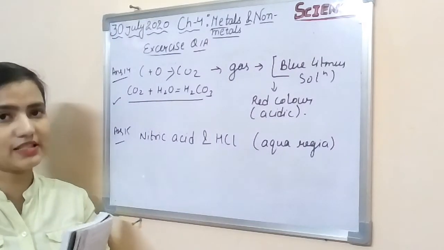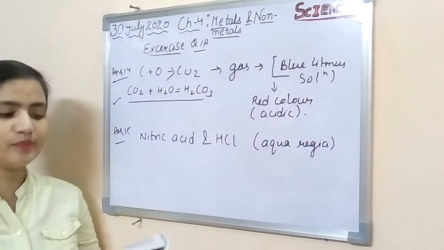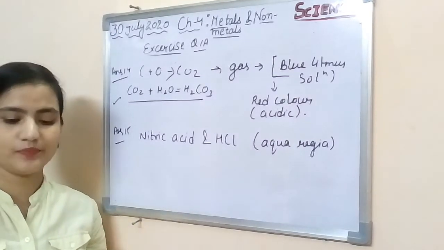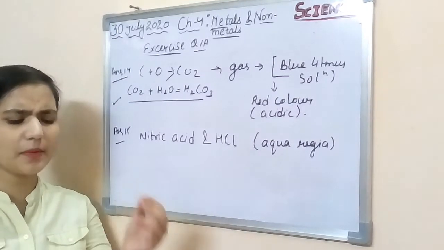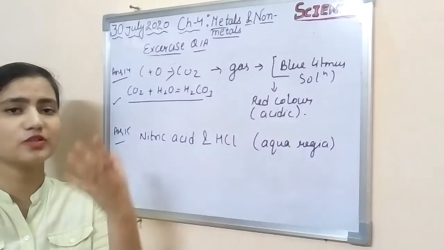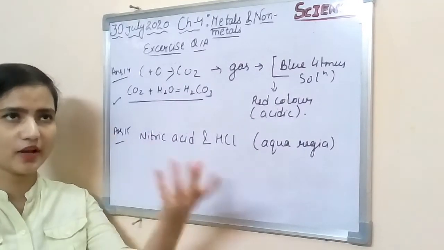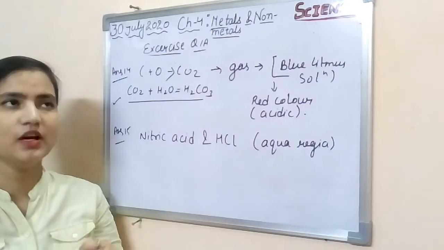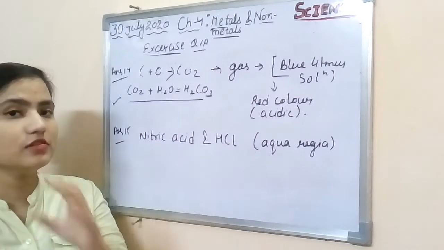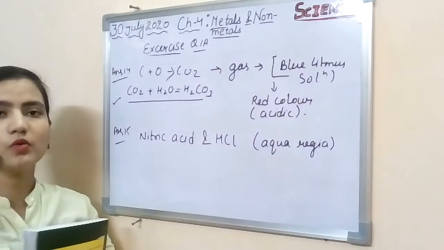Now come to the last question, that is your question 15. When the gold ornaments are sent to a jeweler for polishing, they always lose small amount of weight. Explain how does it happen. ये पूछ रहा है, कई बार हमारे पास जो गोल्ड ऑर्नामेंट्स होते हैं, हम जब उसे पॉलिश के लिए ले जाते हैं, शाइन आ जाए उसमें, तो after that we have seen उसका थोड़ा सा जो वेट होता है कम हो जाता है. So this is because the goldsmith was there.